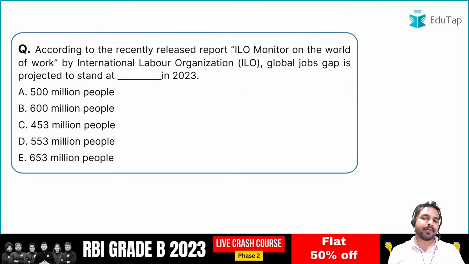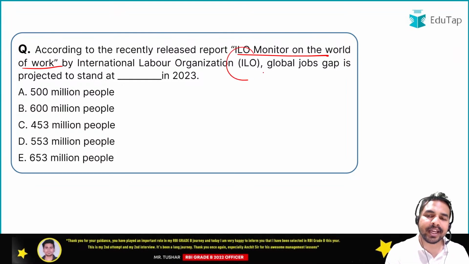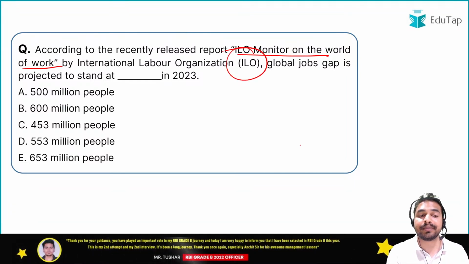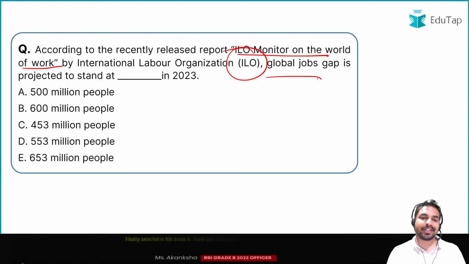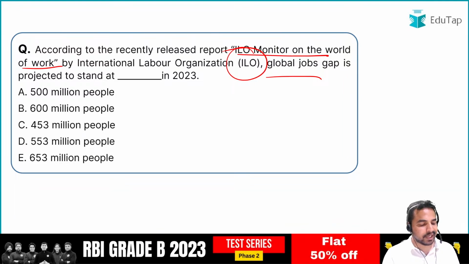So guys, as we covered the ILO report, there is another report of the International Labour Organization, that is ILO Monitor on the World of Work. This report is being launched by ILO. You have to tell me what is the projected global job gap which is going to stand in 2023. So how many people? Please quickly tell me in the chat box guys, what is the right answer to this question?